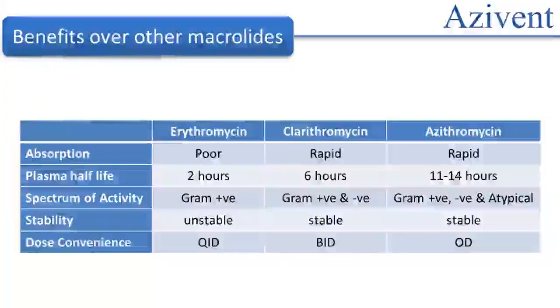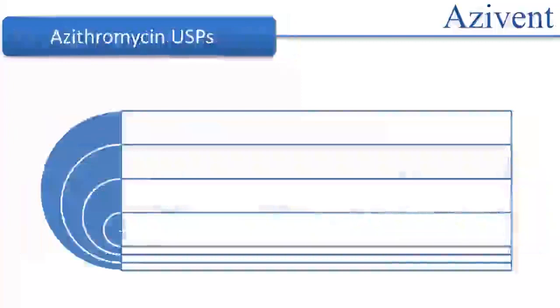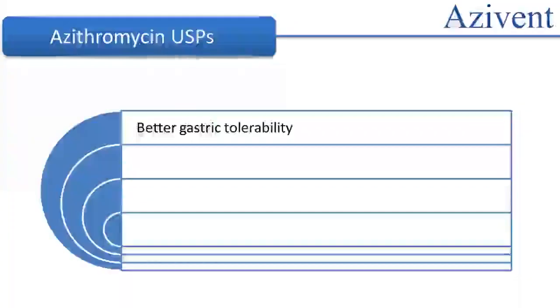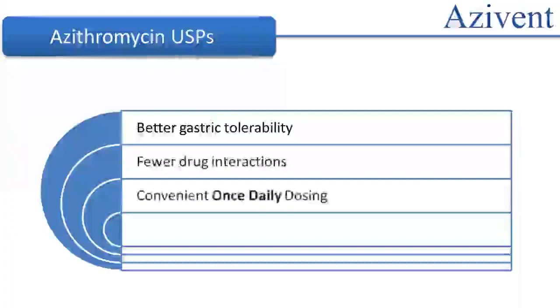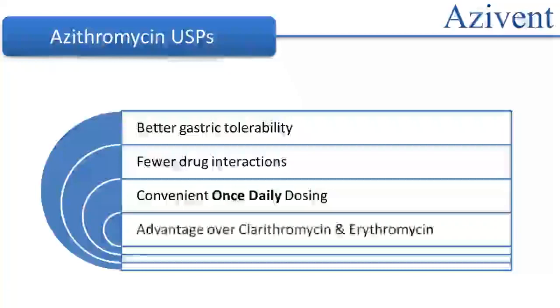Another important parameter is the dose. While erythromycin has to be administered every 6 hours, that is 4 times a day, clarithromycin has to be taken 2 times a day. Azithromycin is the only macrolide which gives the convenience of once daily dose. So, summarizing the USPs of azithromycin, it has a better gastric tolerability, fewer drug interactions, it gives once daily dosage convenience, and it has various advantages over other macrolides like erythromycin and clarithromycin.